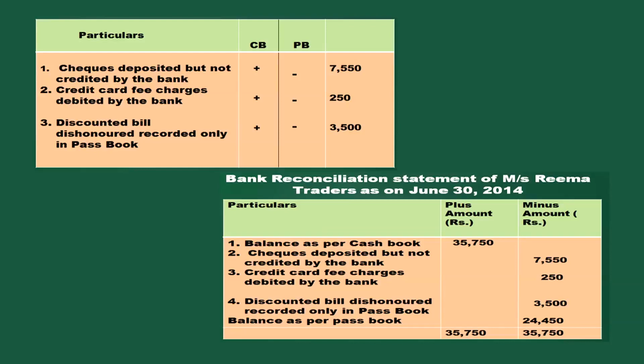After totaling the two columns, the bigger total will be written and there is a shortage of rupees 24,450, which you have to write in the particulars column as balance as per passbook, because we are starting with the balance as per cash book. One more question for favorable balance.